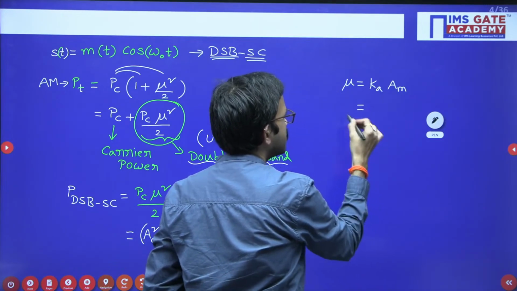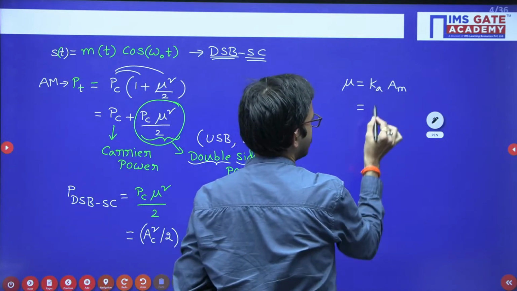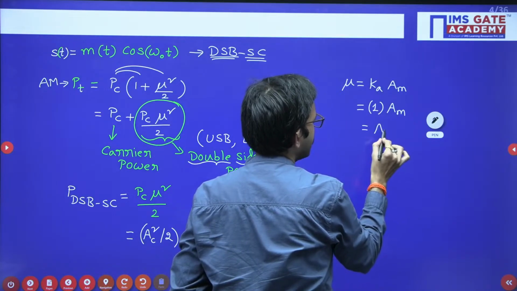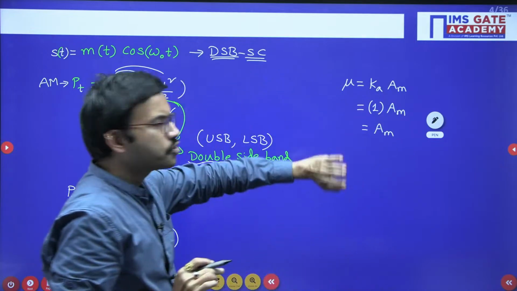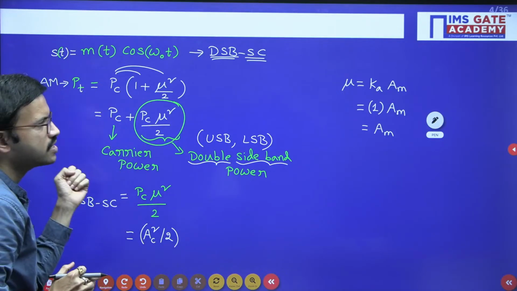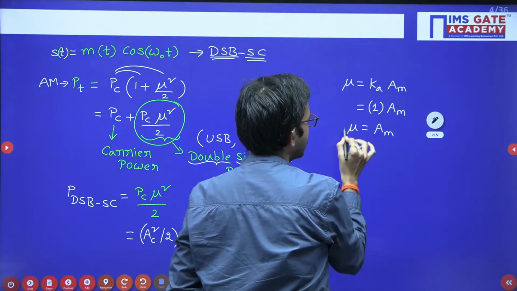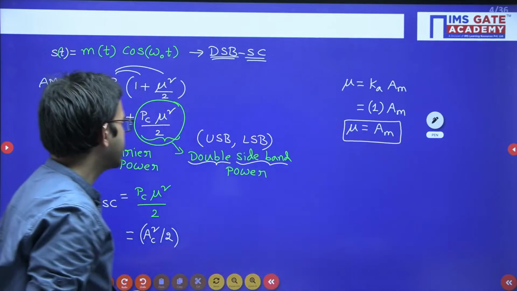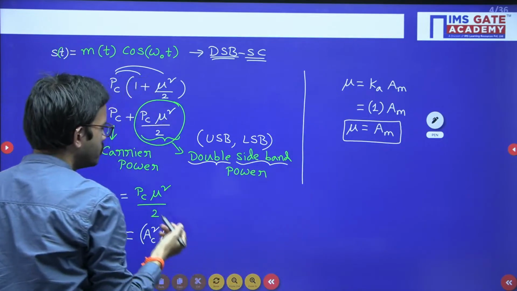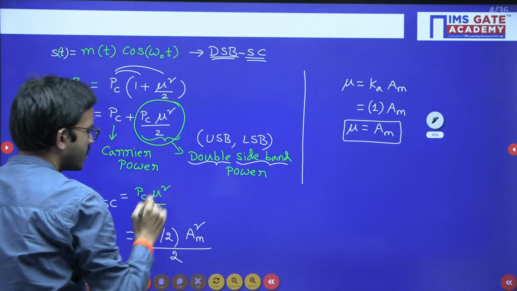For simple representation of DSBSC, we consider the Ka value as 1. When you consider Ka as 1, you get mu as Am. If you want, you can choose any other Ka value, no problem at all, but accordingly you will get that term. To get the simplified equation for DSBSC, we consider Ka as 1, so the modulation index is Am. Now in place of mu you can substitute Am, so you have Am square divided by 2.